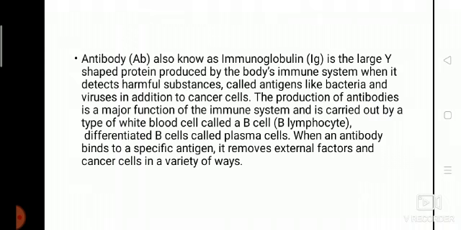They are large Y-shaped proteins produced by the body's immune system when it detects harmful substances called antigens, like bacteria and viruses or cancer cells. The production of antibodies is a major function of the immune system and is carried out by the type of white blood cells called B cells or B lymphocytes. When an antibody binds to a specific antigen, it removes external factors and cancer cells in a variety of ways.